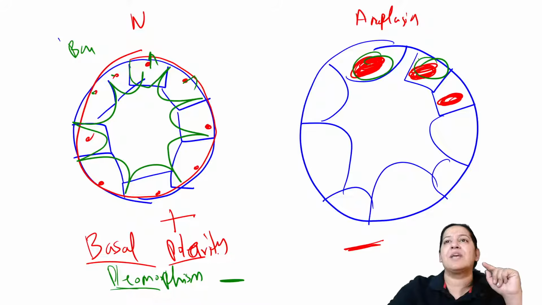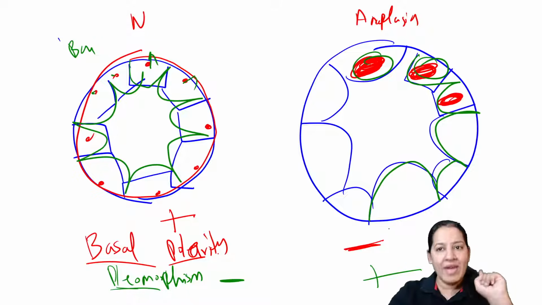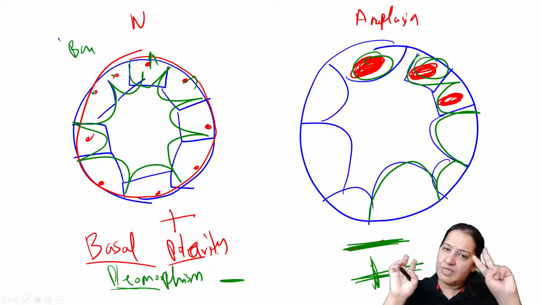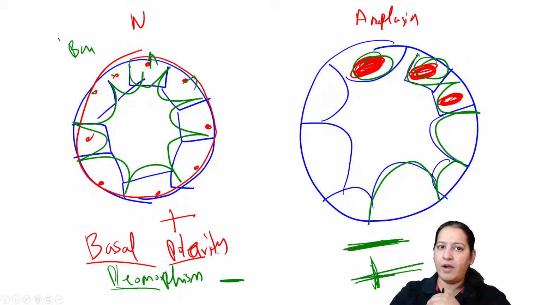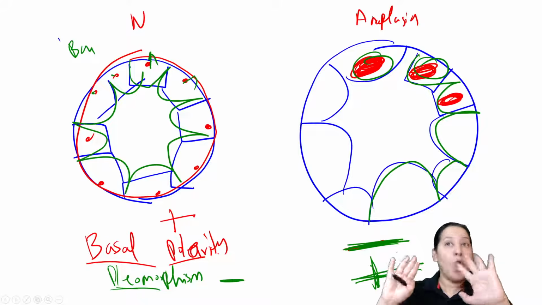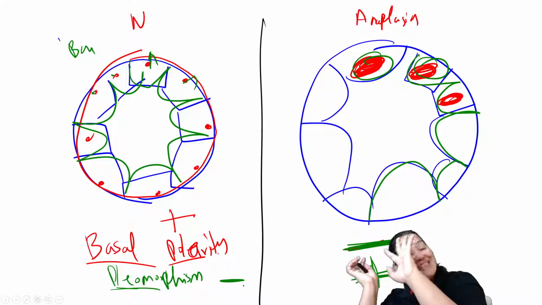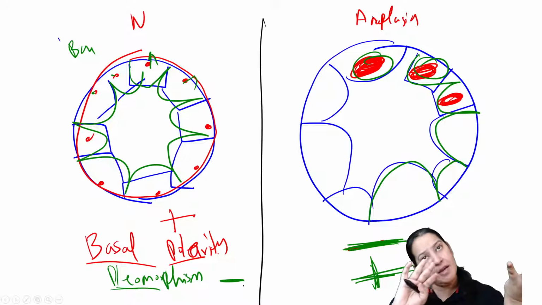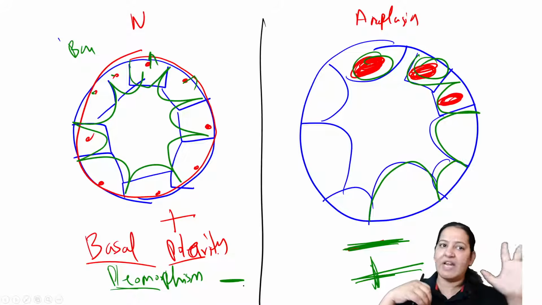But in anaplasia, some cells are small, some are medium, some are large. So pleomorphism is present. So in anaplasia, the basal polarity is lost and pleomorphism is present. Out of the 10, 2 are done. Have you got it? First is basal polarity: normally present, but in malignancy it is lost. Normally pleomorphism is absent; in malignancy, it is gained.